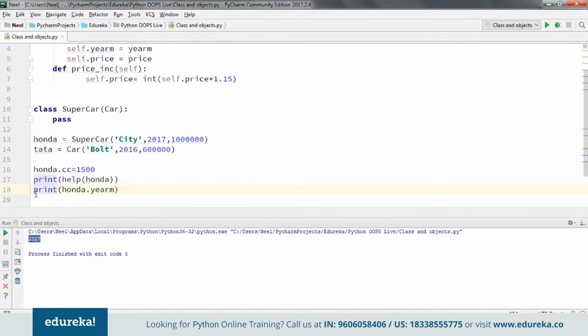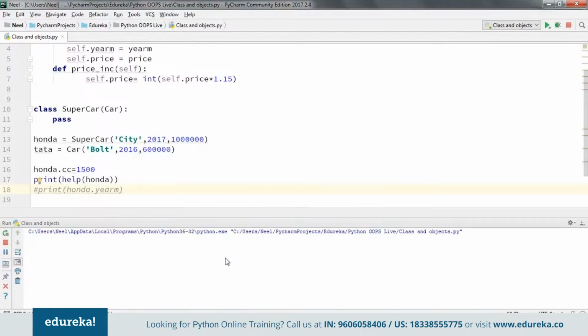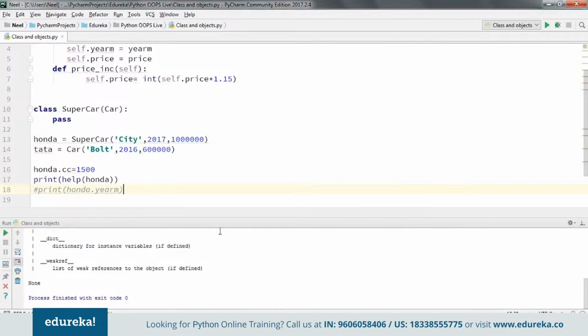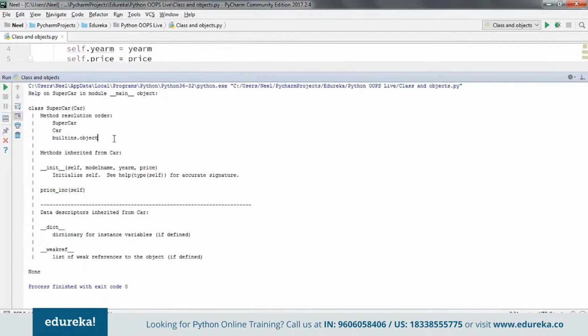Let me just comment this. Now this is something that I really want to show you guys. If you see here, it's showing me the method resolution order. So basically it's showing me how it is going to follow the sequence of operations.